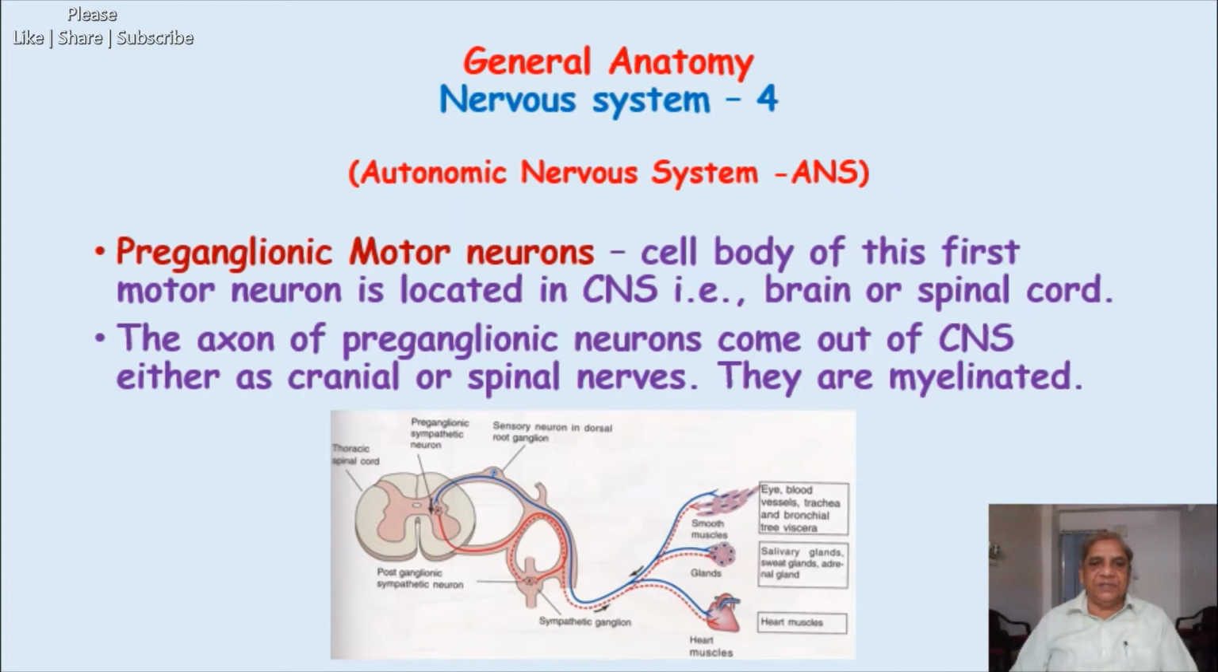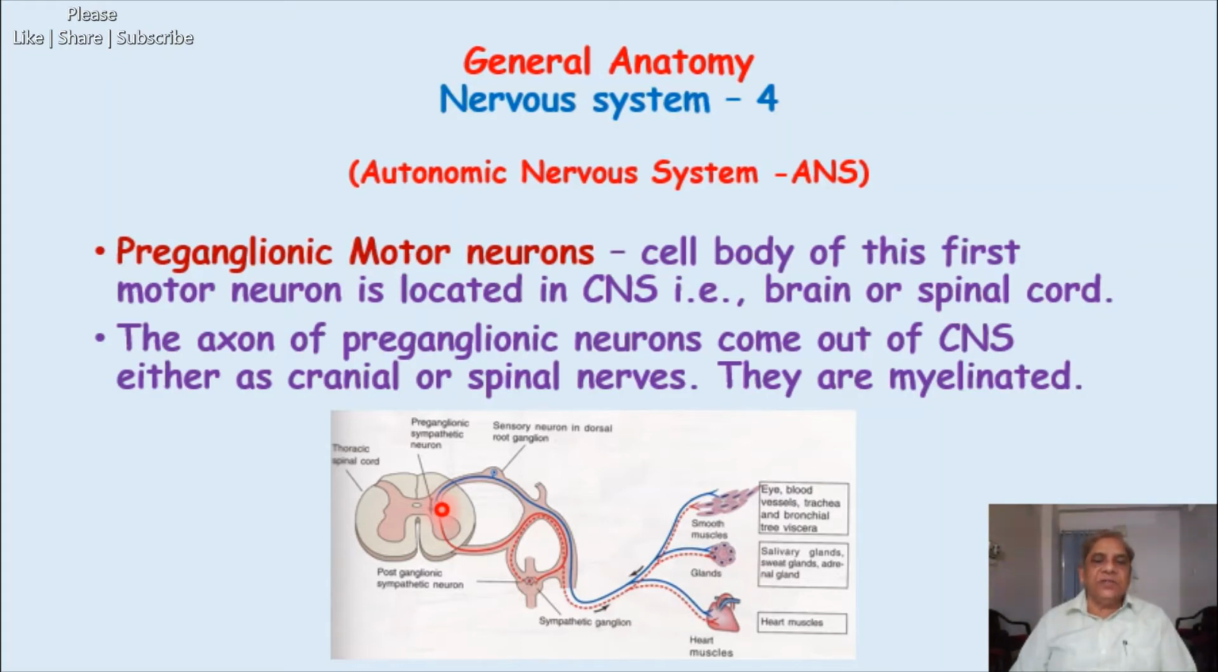Let us see here the preganglionic motor neuron. The diagram is here, and I will show you both preganglionic and postganglionic here. Now the cell body of the first motor neuron is located in the central nervous system. Central nervous system means it is located in the brain stem for the cranial nerves, in the spinal cord for the sympathetic, and for the parasympathetic the S2 to S4 segment of the spinal cord is where the first order or preganglionic motor neuron is situated.